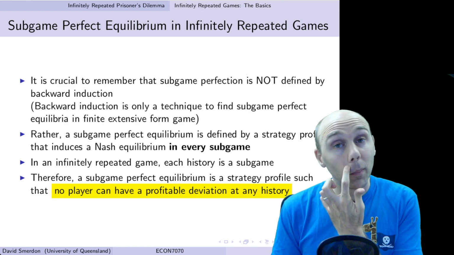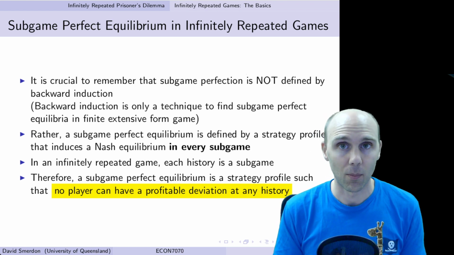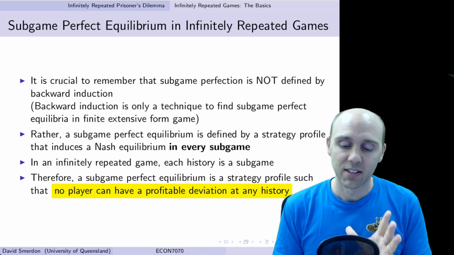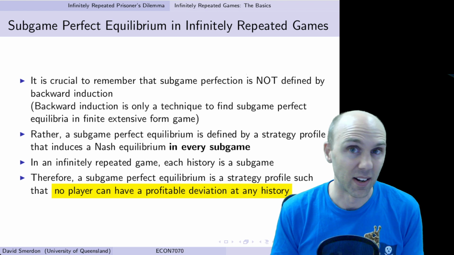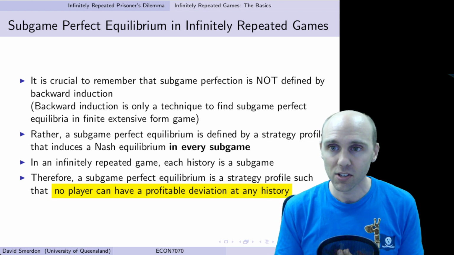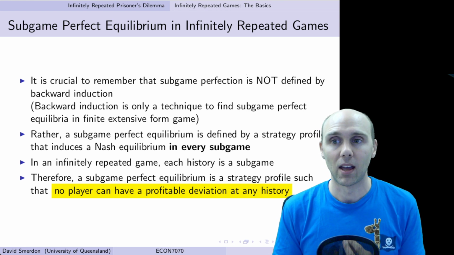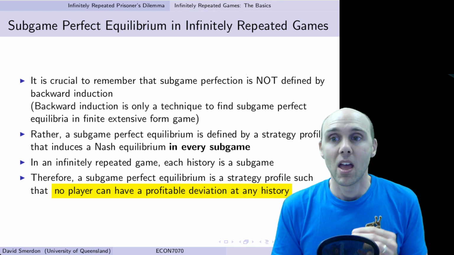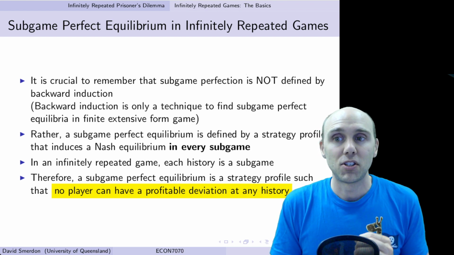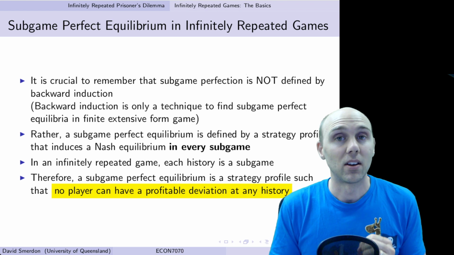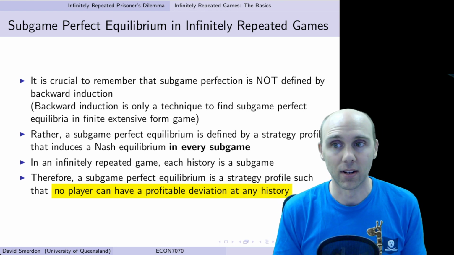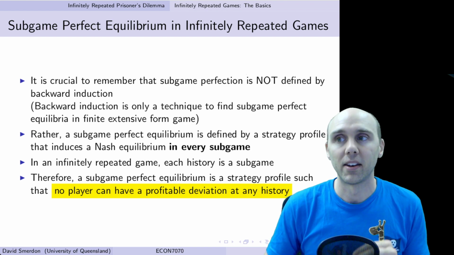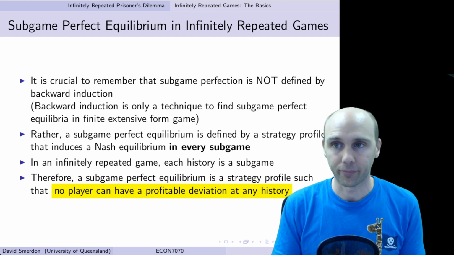And that is every possible history that can happen. Every possible history tells us every possible branch of the tree that we could be on, even though our tree doesn't have an end point. So those are all of the subgames. As long as a strategy profile is such that no player has a profitable deviation at any history, then we've defined a subgame perfect equilibrium.